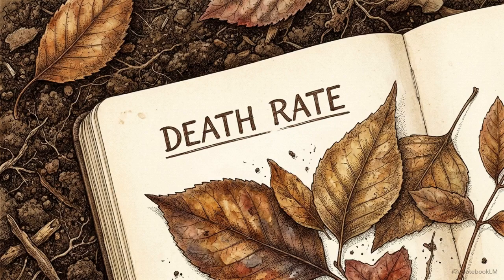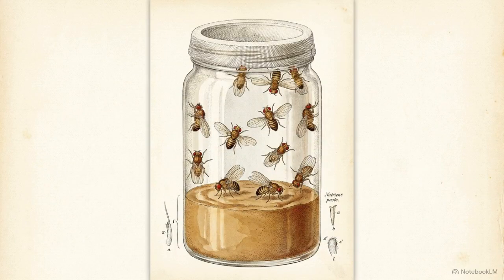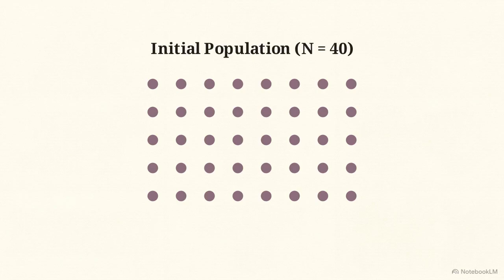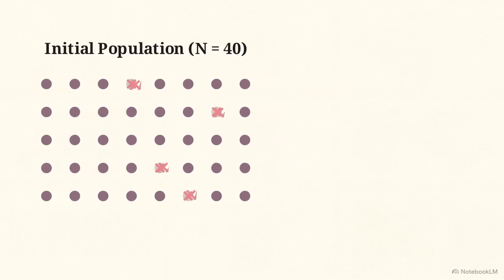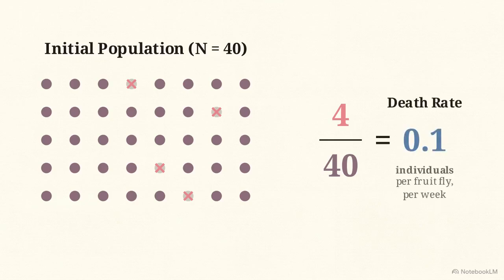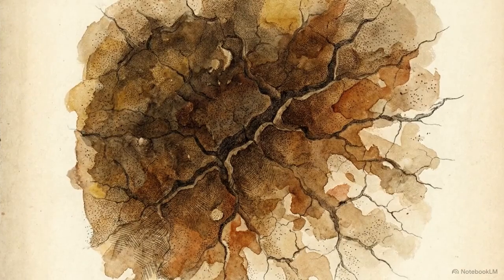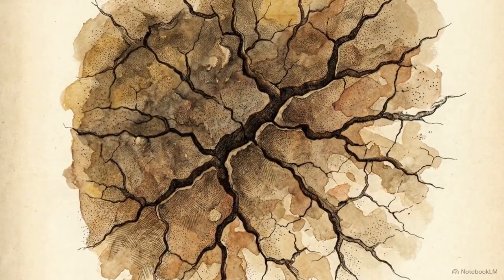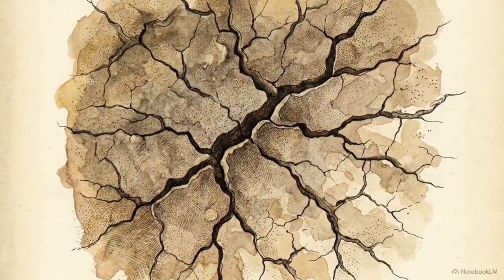We apply the same per capita logic to track the negative population attribute, the death rate. Consider a laboratory population of fruit flies. The grid displays our starting population, exactly 40 individual flies. During a 1-week observation period, 4 of them die. Once again, we divide the individuals lost by the initial population size. The death rate is 0.1 individuals per fruit fly per week. Translating mortality into a per capita rate provides a precise tool to measure how environmental stressors affect a population's long-term viability.